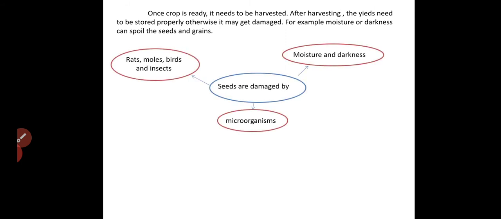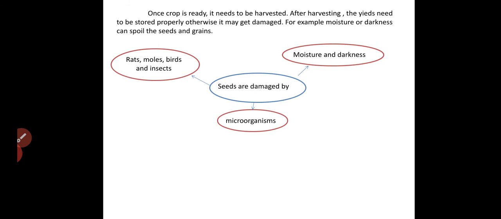After harvesting, the yields need to be stored properly, otherwise what happens? It may get damaged. For example, moisture or darkness can spoil the seeds. If you keep the seeds without drying them properly, what happens? They will get damaged. So here you can see that some of the things are the reasons for the damaging of the seeds. One, it is moisture and darkness, and the next one is the rats, moles, birds and insects, which we call rodents, and birds are responsible for that, and also the insects.